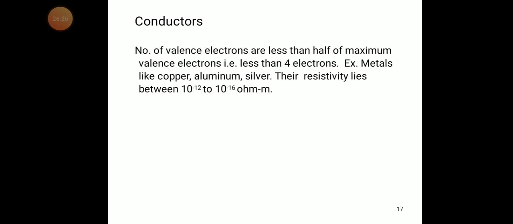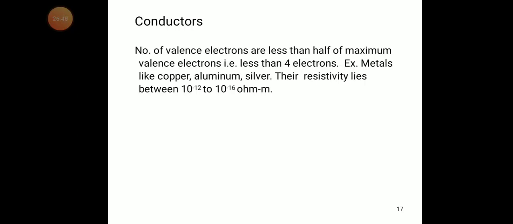Number of valency electrons is less than half of the maximum valency electrons, that is, less than 4 electrons.